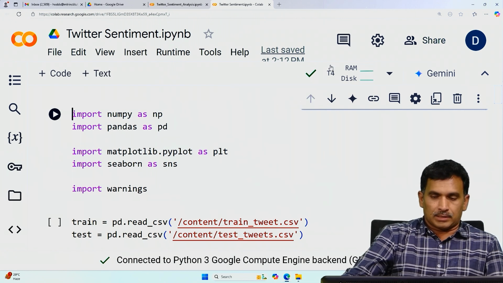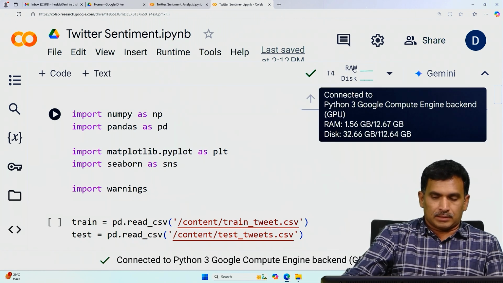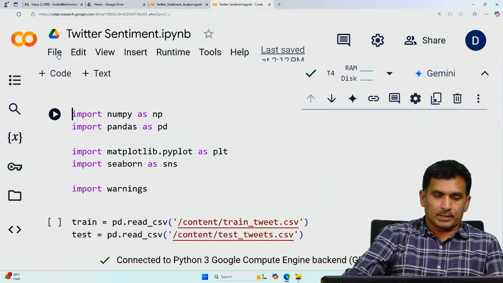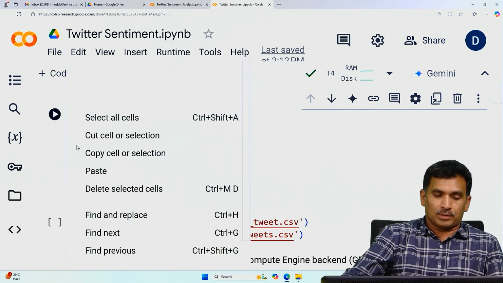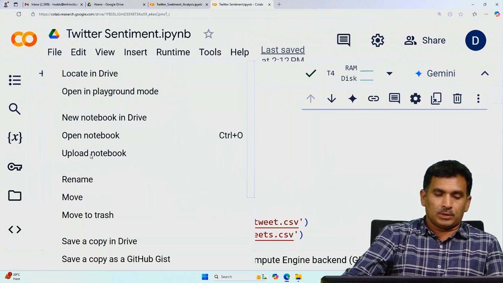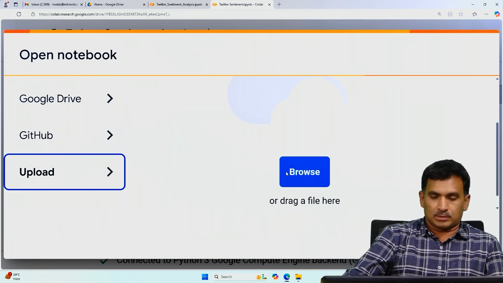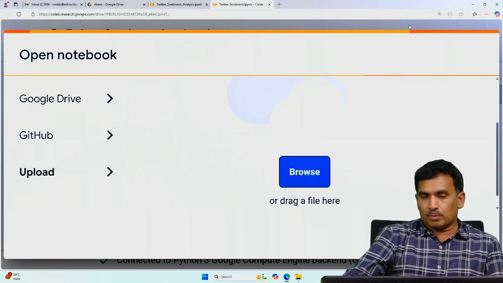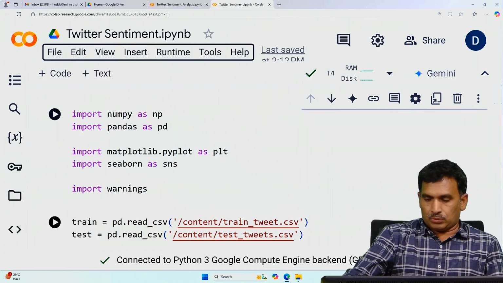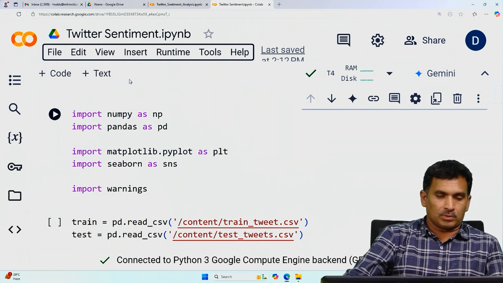Now you can see the RAM is connected and the disk is available here. If you want a new notebook, this is only for beginners who are new to this environment. For them, I'm going to explain from scratch. You have to click on upload, then browse to where your file was downloaded and select that location. Here I have already opened this document, so I am not doing that.